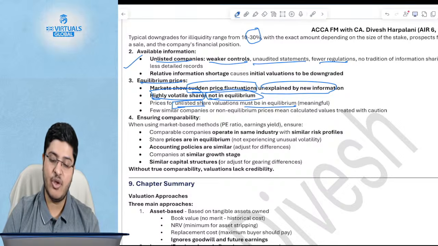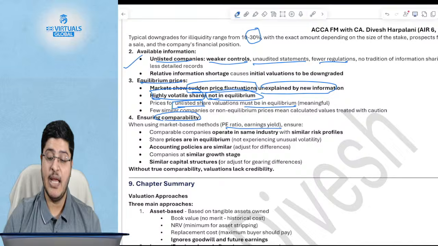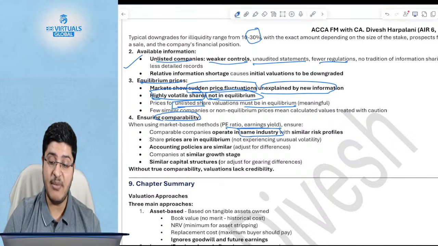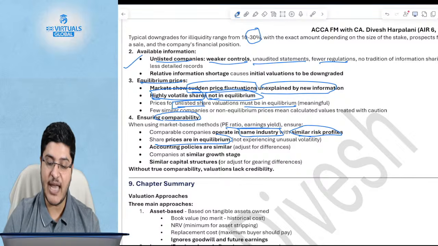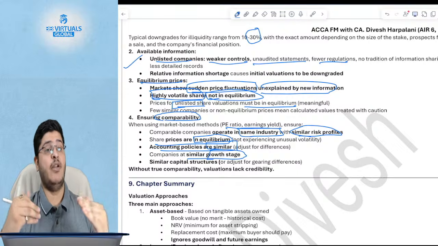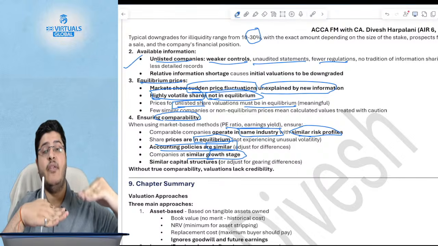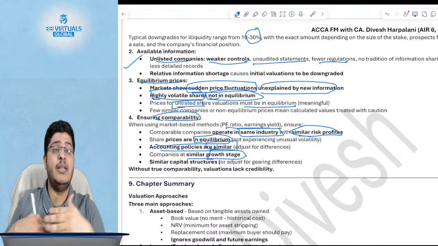Lastly, you have to ensure that the PE ratio that you take has to be from a comparable company, which effectively needs to operate in the same industry. It needs to be a company of a similar risk profile also. The share prices have to be in equilibrium. Accounting policies are similar. It has to be at a similar growth stage, because even though they are in a comparable industry, one of them may be fast growing and one slow growing. If one is fast growing, that company will have a higher PE ratio. You can't take the same PE ratio.